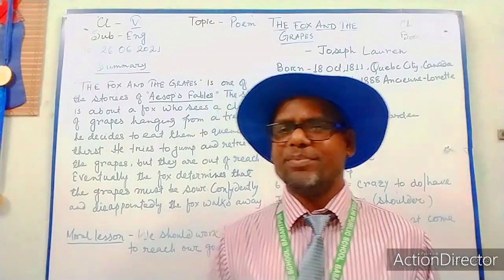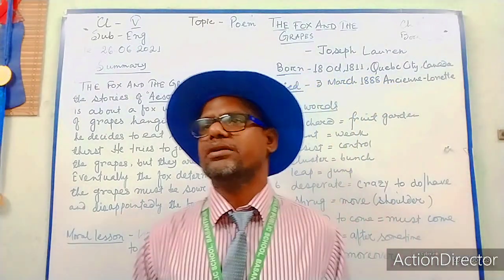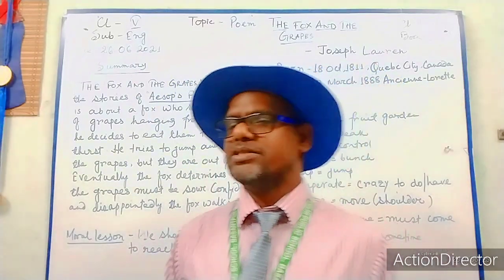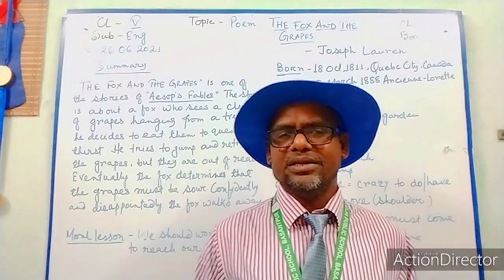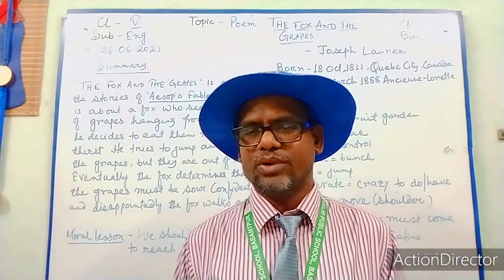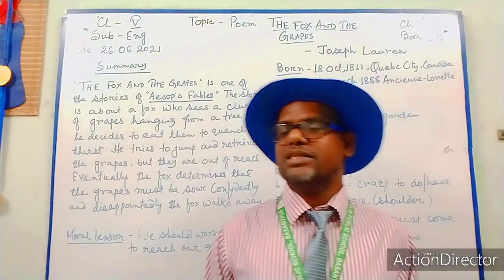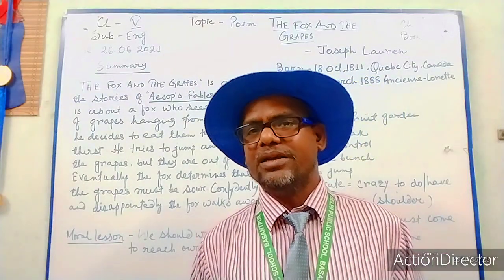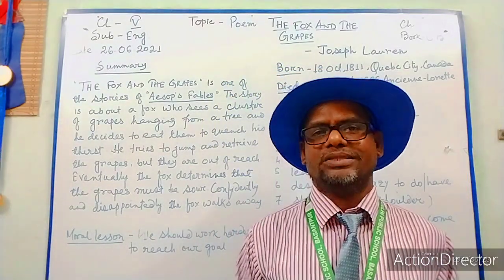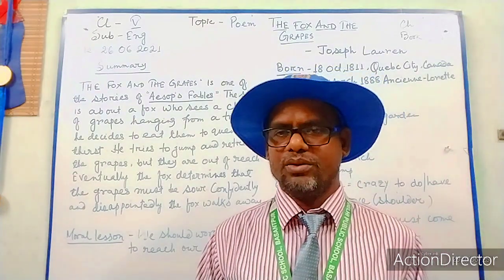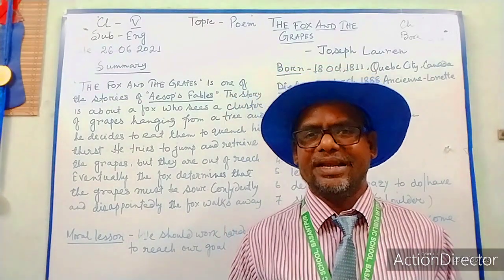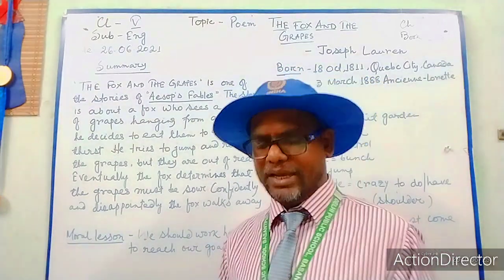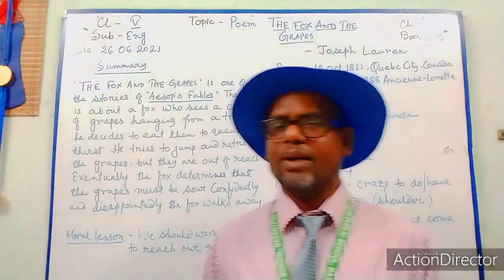So this happens, and we can say here one saying, a bad workman always blames the tool. That means whoever cannot do anything, he just blames other things. So here also we can see this fox is trying to put the blame on other things. Actually he did not want to accept his failure. He did not want to agree that he failed. So this is the end of this poem. I think you have loved this poem.